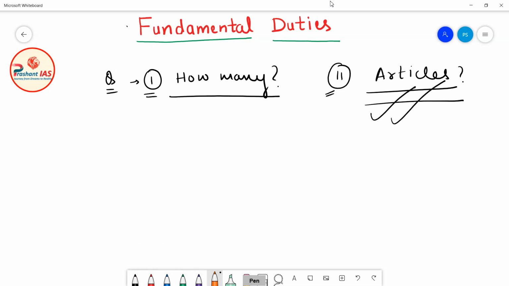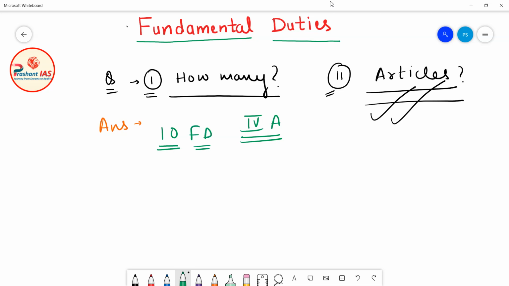So friends, there are 11 fundamental duties in the Constitution of India. But if I tell you in more detail, initially when this part, Part 4 capital A, was added in the Constitution of India by the 42nd Constitutional Amendment Act 1976, at that point of time only 10 fundamental duties were added.